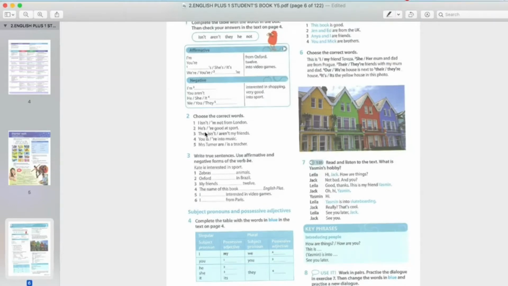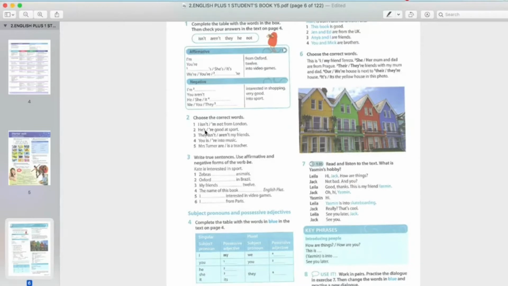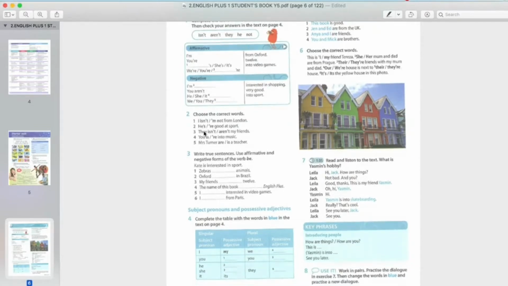He is or he are. Of course he is. Or the short form, singkatan dia, we can replace the letter I with apostrophe, koma yang kecil kat atas. Kalau panjang ni, it can be he is. Or short form, singkatan dia he's. He, apostrophe kat atas and then S. He's good at sport. They isn't or they aren't, my friends. Partner dia, they dengan are. Untuk negatif, kalau dia tak buat ataupun mereka bukan kawan saya, it should be aren't. Or panjang dia are not. The short form is aren't.